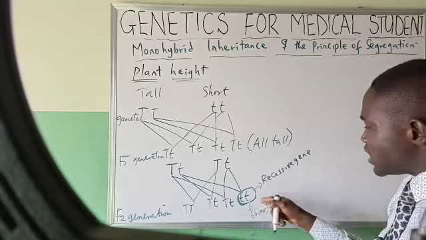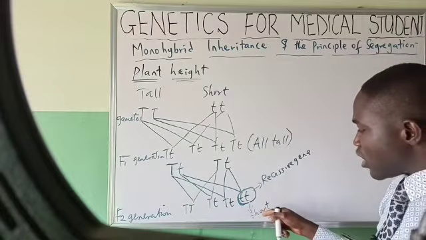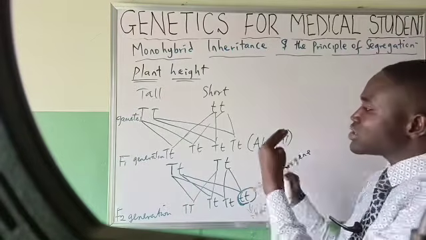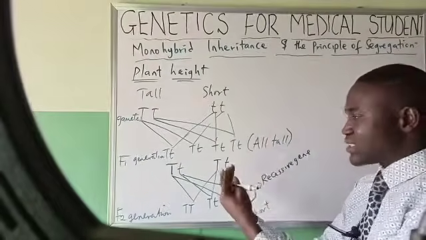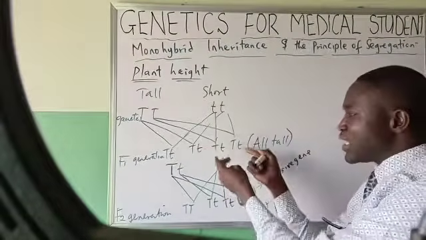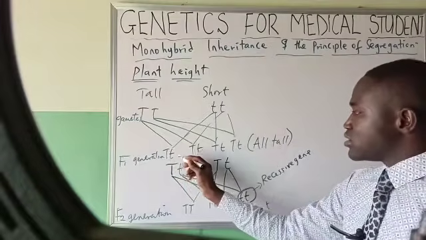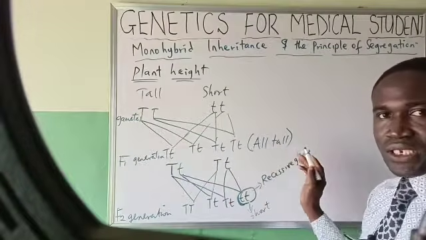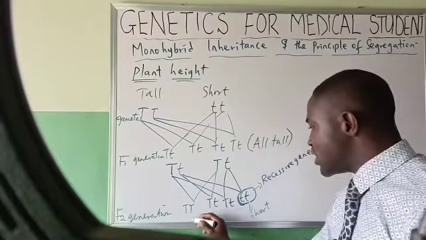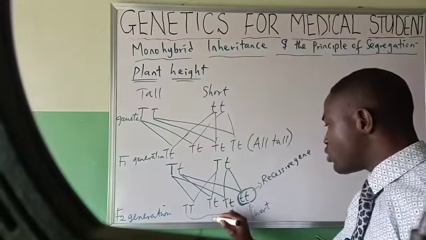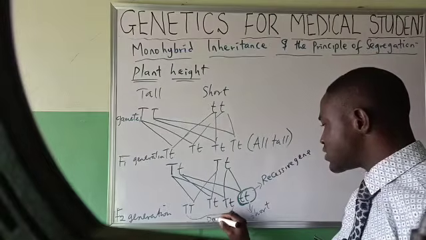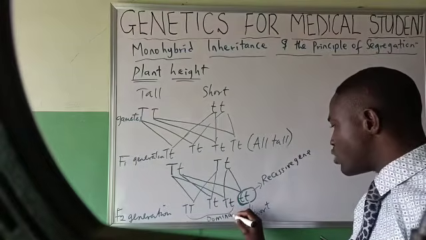That means this short offspring's effect was masked in the F1 generation. This tallness dominated them. These are all what? Tall. And these are dominant. They are dominant what?